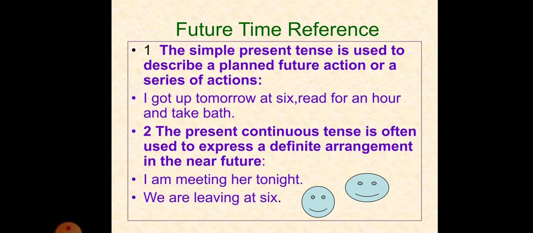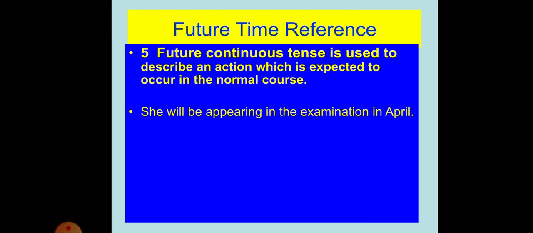I am meeting her tonight, we are leaving at 6. Present continuous tense is used to express future activity. Next is future continuous tense is used to describe an action which is expected to occur in the normal course. She will be appearing in the examination in April.